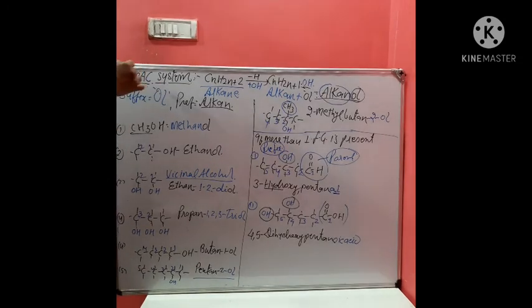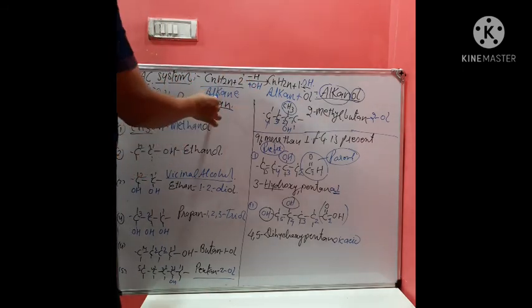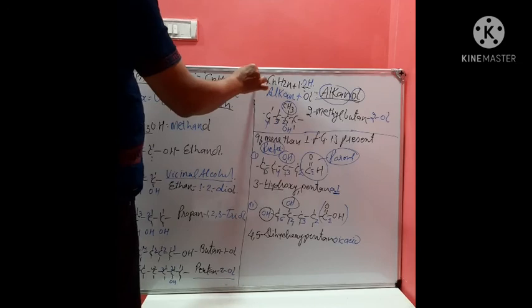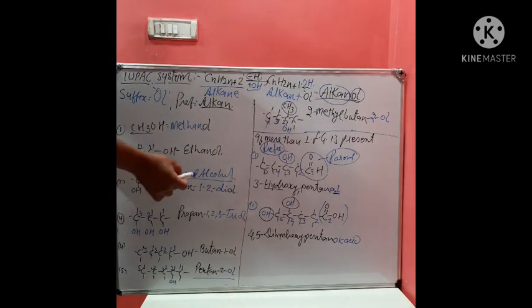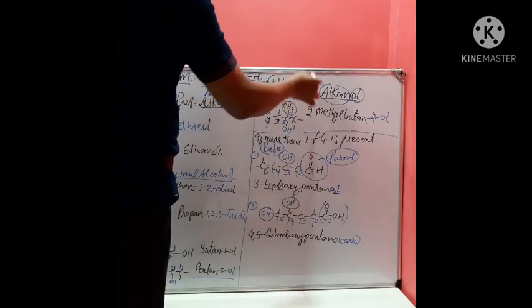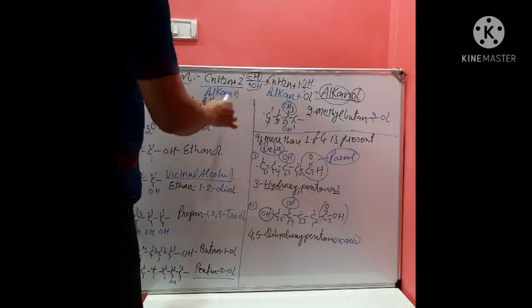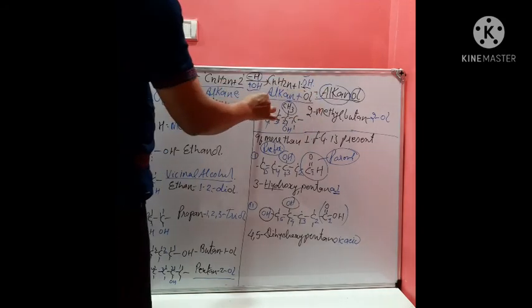So what we learned in the IUPAC system is that alcohols are considered to be derived from alkanes by replacing or substituting one of the H by OH. Therefore, the general formula becomes CnH2n+1 OH. So now this is an alkane, and due to the presence of OH, it will be written as alkanol.